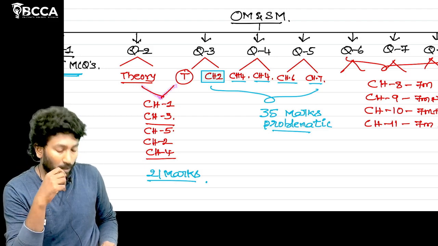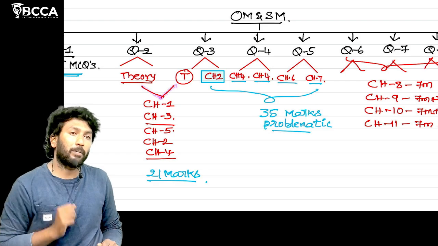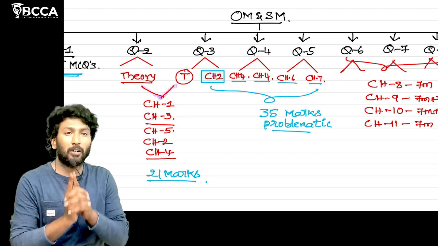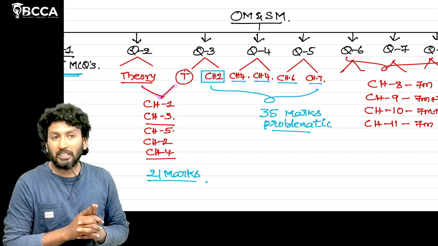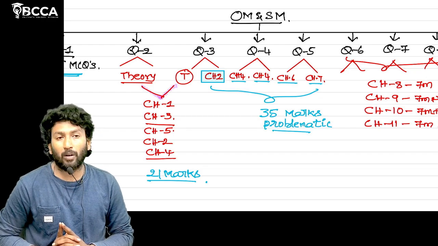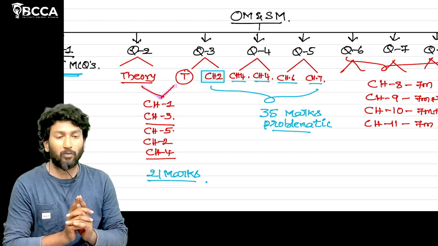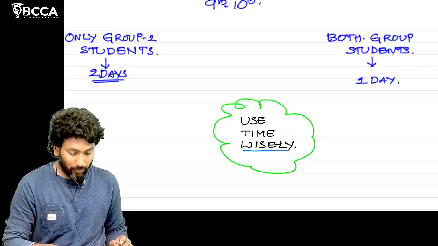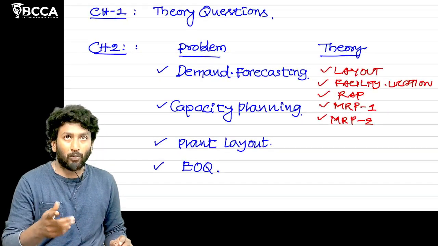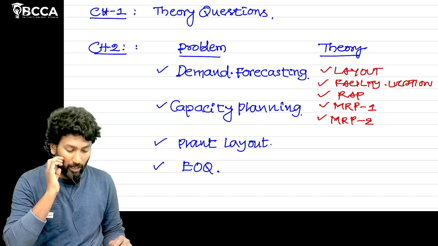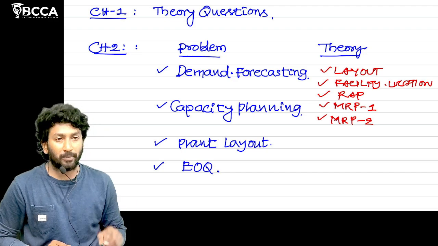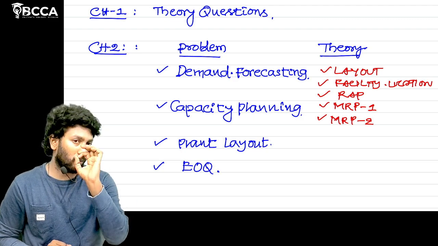Coming to the problematic part, question number 3 part B is the problematic question asked from chapter number 2. In chapter number 2 we have regression, that means demand forecasting, capacity planning, facility layout and EOQ problems. For each concept just practice one problem.